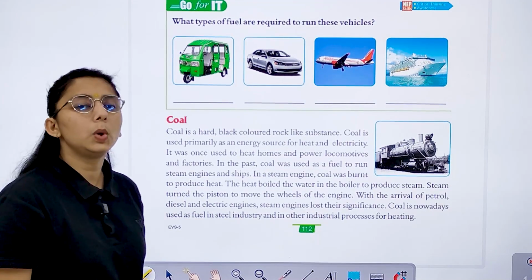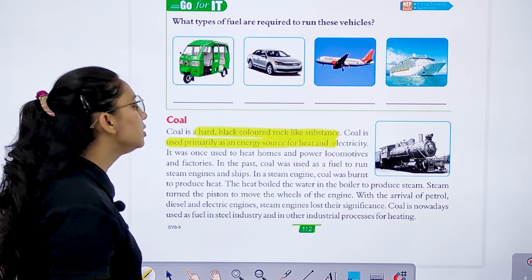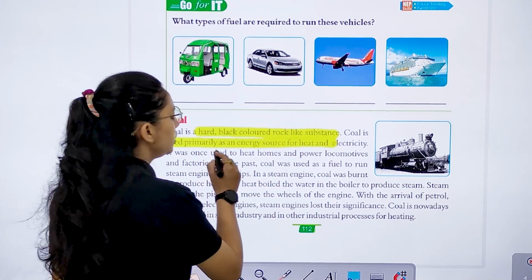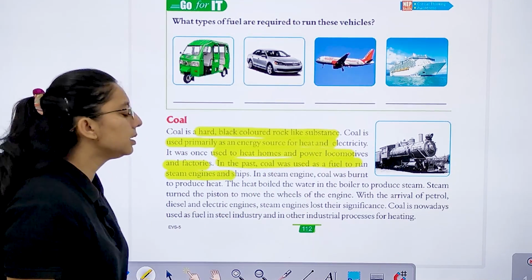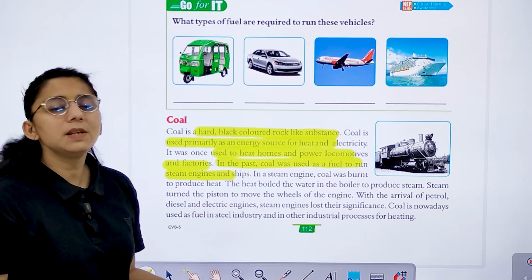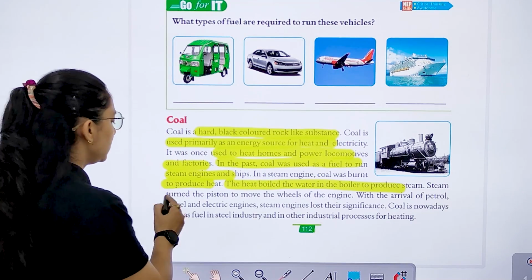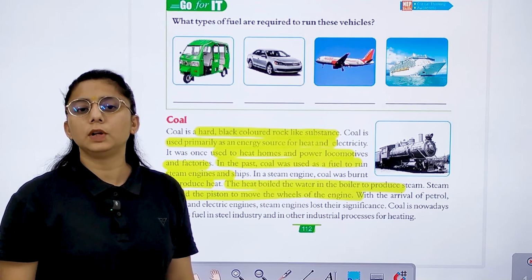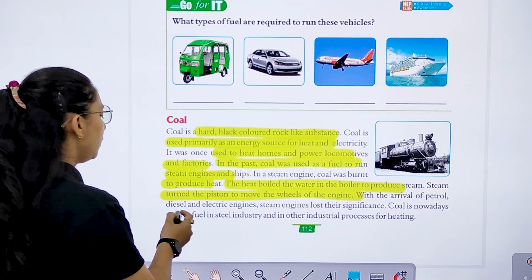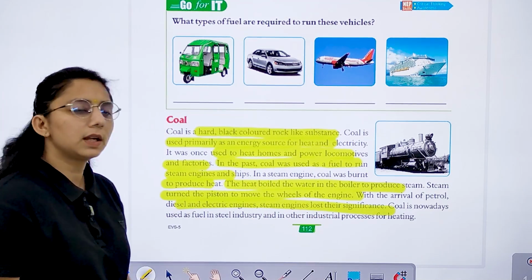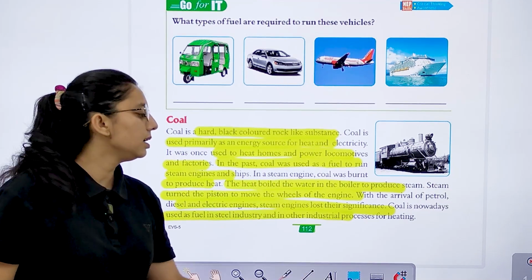Next we have coal. What is coal? It is a hard, black colored, rock-like substance. It is used primarily as an energy source for heating and electricity. It was used to heat homes and power locomotives and factories. In the past, coal was used as fuel to run steam engines and ships. In a steam engine, coal was burned to produce heat. The heat boiled the water in the boiler to produce steam, and steam turned the piston to move the engine. With the arrival of petrol, diesel, and electric engines, steam engines lost their significance. Coal is nowadays used as fuel in the steel industry and in other industrial processes for heat.